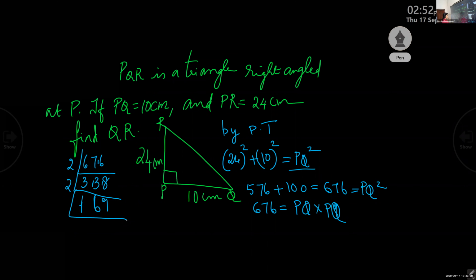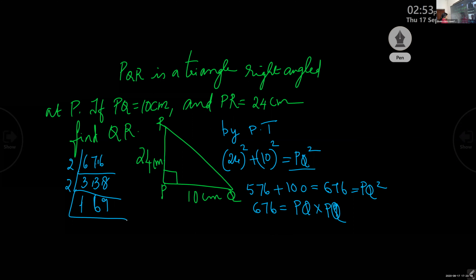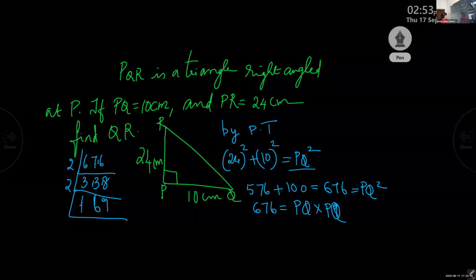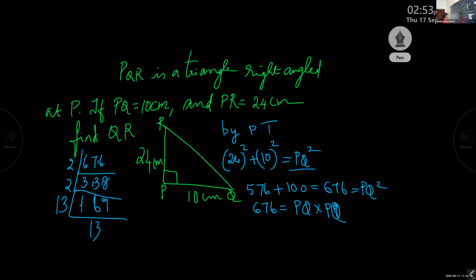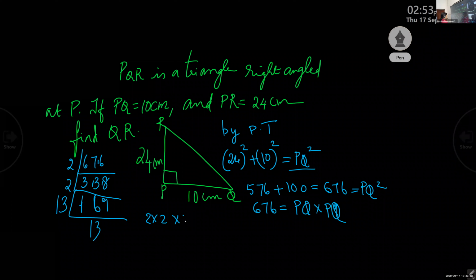Here 169, that number is not possible to divide further. First we check with 2, it is not possible. With 3, it is not possible. With the next prime factors 5, then 7 and 11, it is not possible. What is the next prime number? 13. So when you check, you will get 13 into 13 is 169. So the answer is 2 into 2 into 13 into 13.